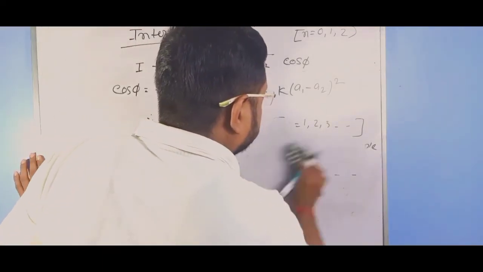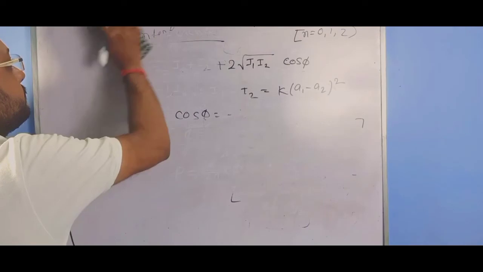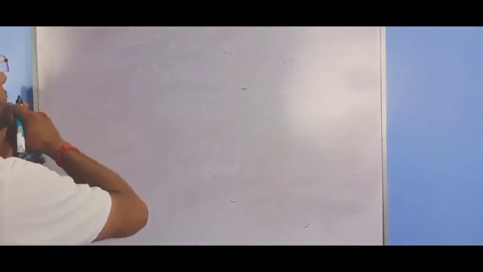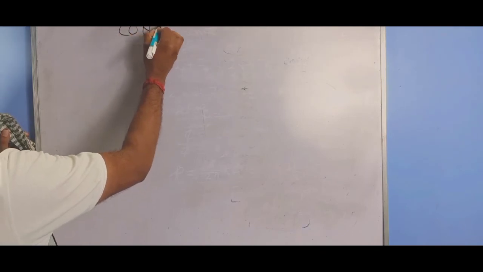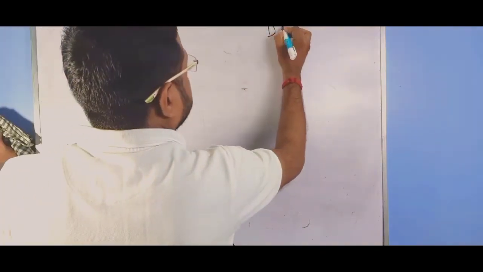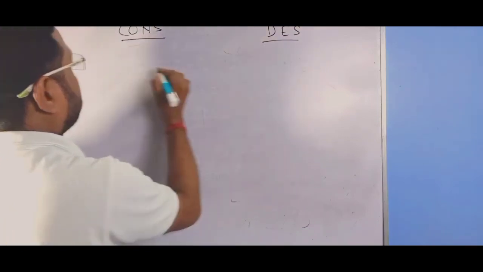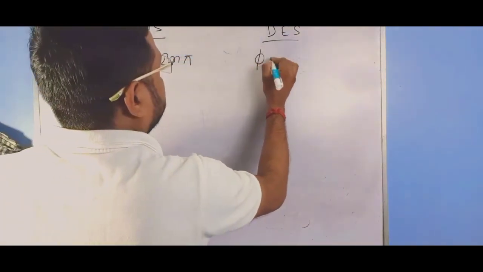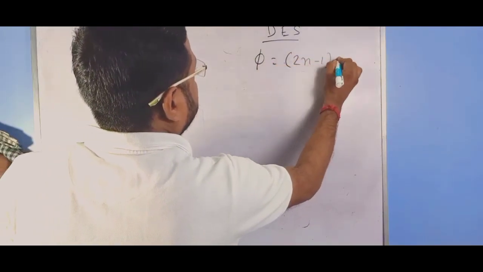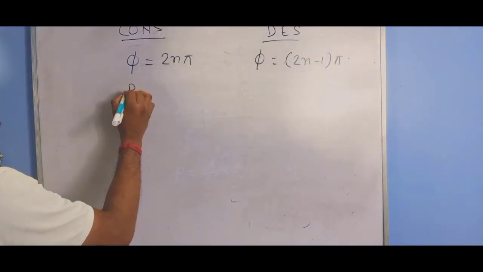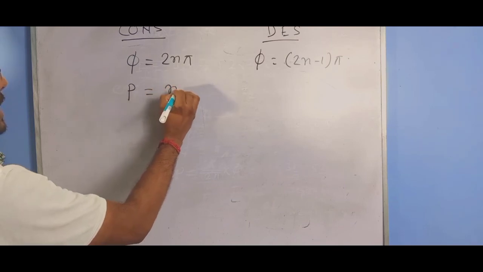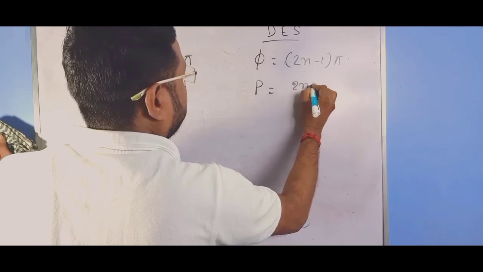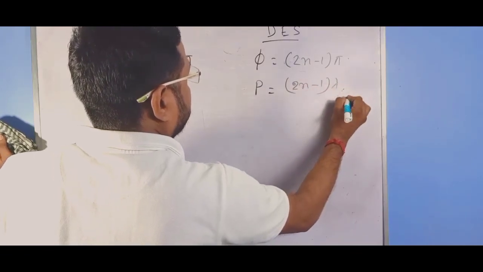So at a single glance we can write, for constructive and destructive interference: phi equal to 2n pi for constructive, phi equal to (2n minus 1) pi for destructive, and the path difference equal to n lambda for constructive, and (2n minus 1) into lambda by 2 for destructive.